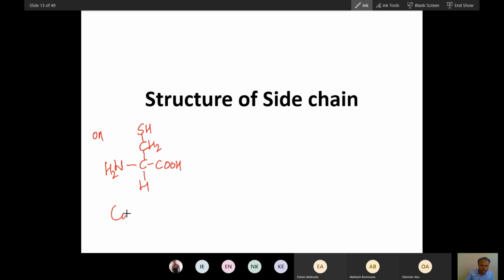This cysteine gets its carbon from serine. So this is cysteine. Cysteine has a very similar structure to serine, but it has an SH group. You add an SH group to alanine. Sorry, this is cysteine. Did you understand the structure of cysteine?